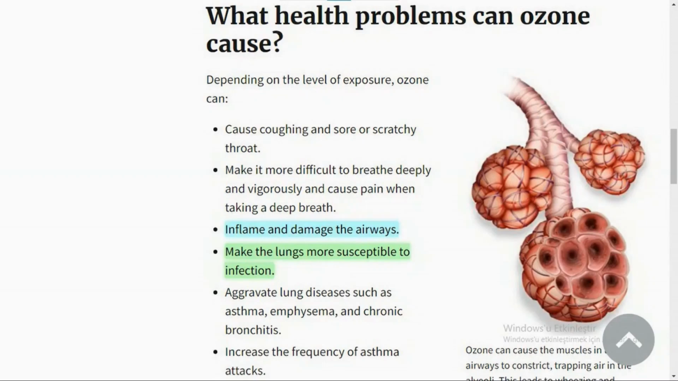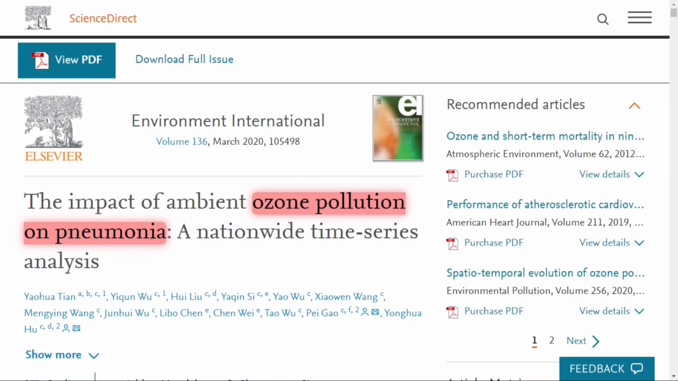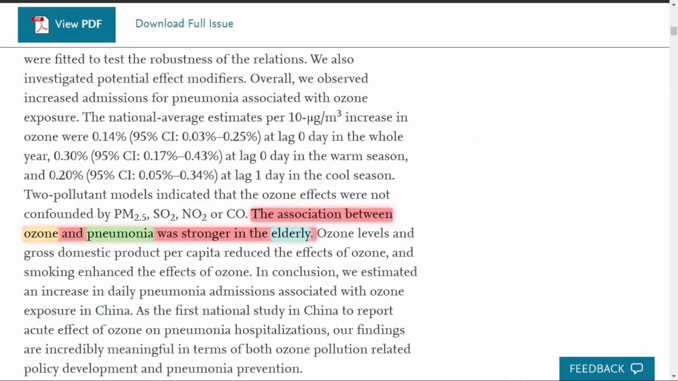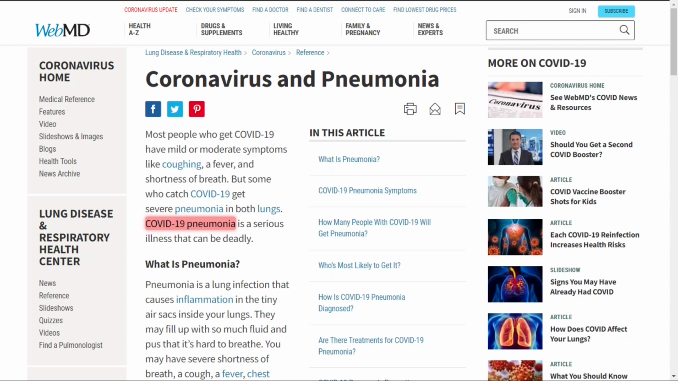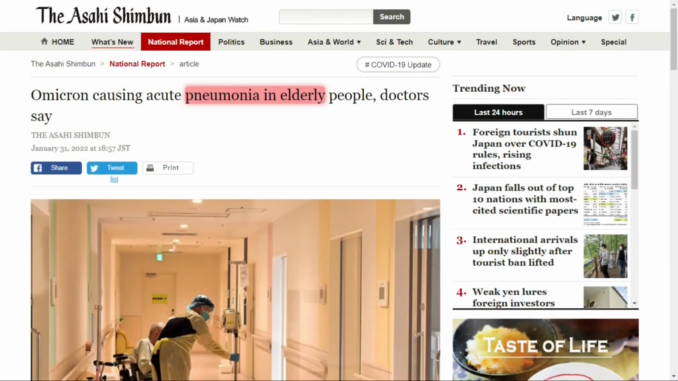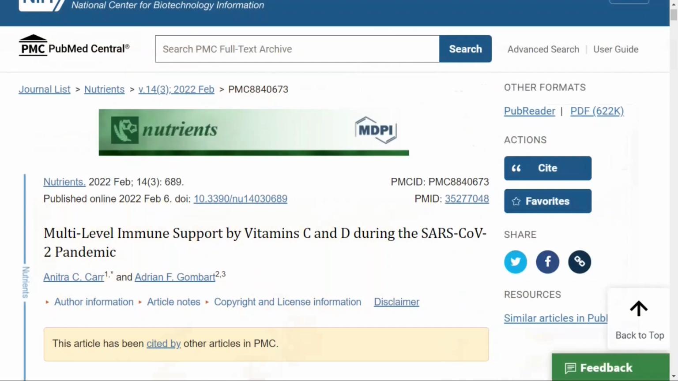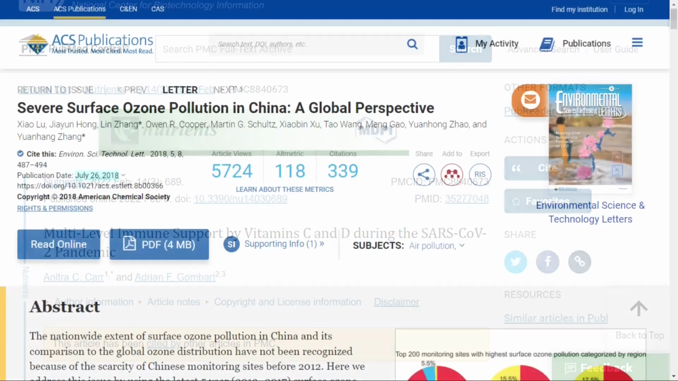So if we put things in perspective, ozone exposure inflames and damages airways. That makes lungs more prone to infections, which cause pneumonia. Then septic shock comes with organ failure and death. Let's not forget that ozone exposure especially affects the elderly. With age, there is a gradual decline in the regenerative properties of most tissues. Because ozone damages airways and lung tissue, the mortality rate is much higher in the elderly. Also, because of the regenerative properties of vitamin C and vitamin D, they are crucial in the treatment of COVID-19.